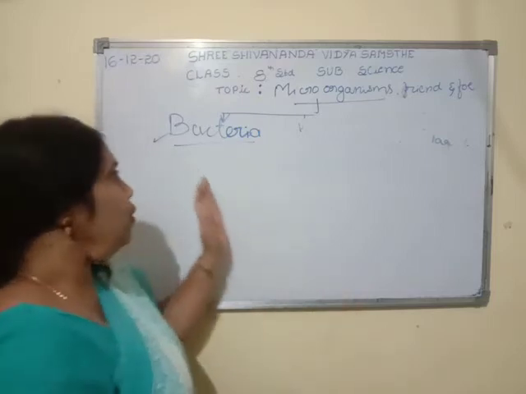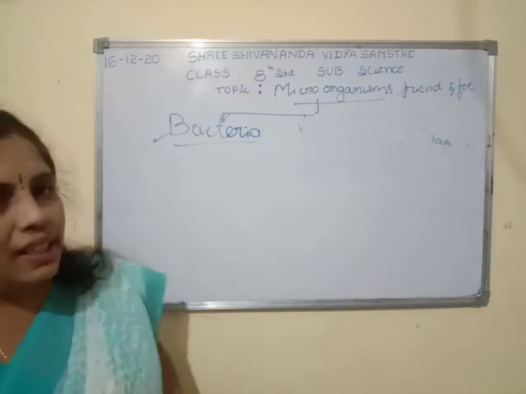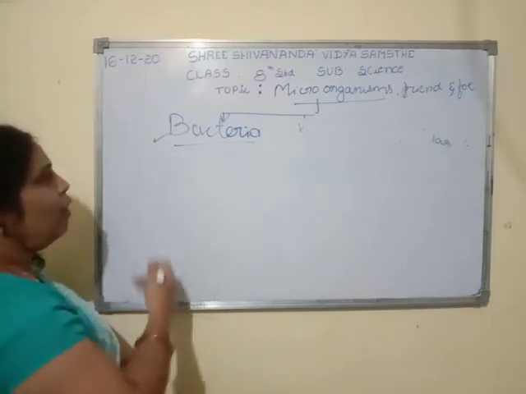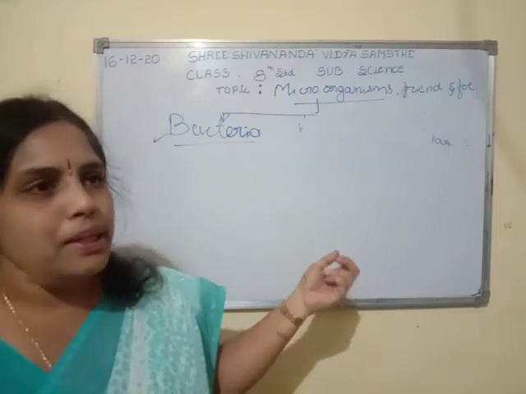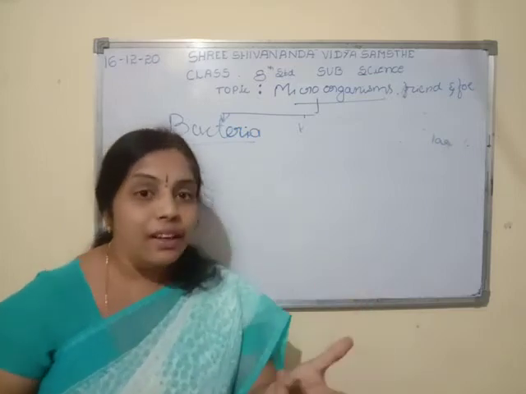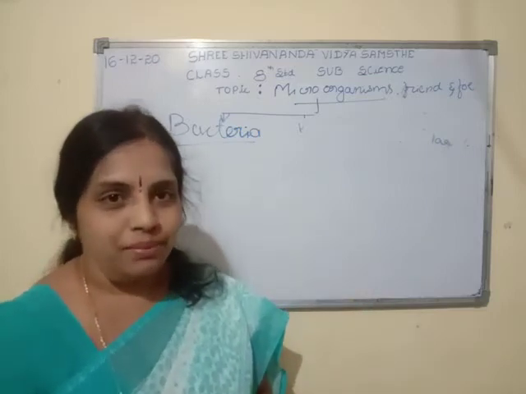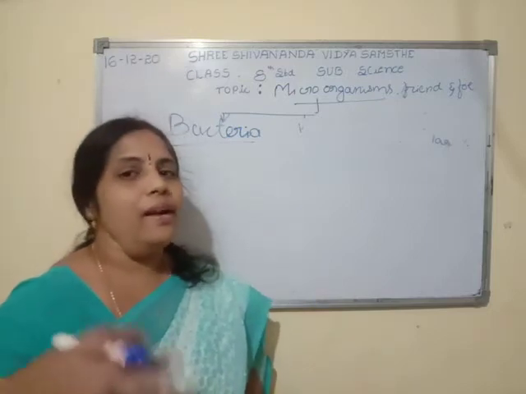Let us see the main characteristics of bacteria. These bacteria are found in different shapes. They are also present especially in water. We can see bacteria in water, and in curd also. In bacteria also, there are useful bacteria and harmful bacteria.